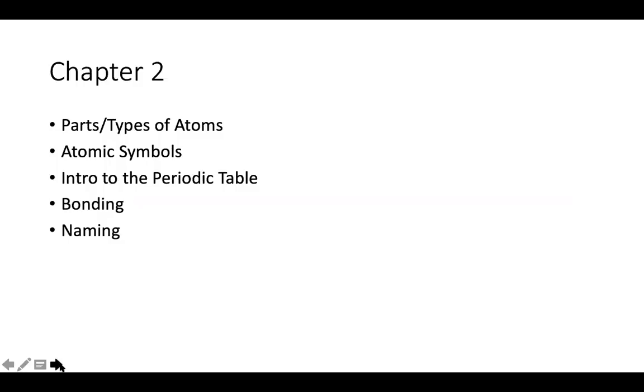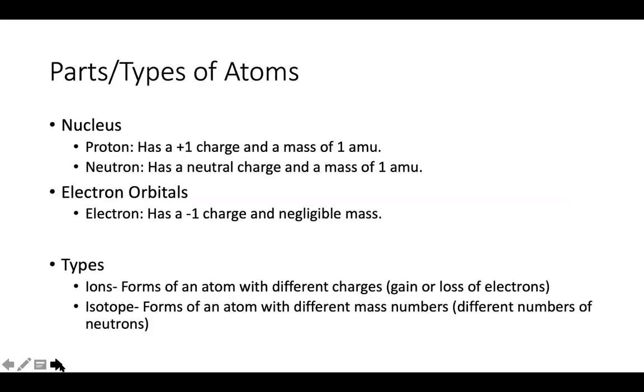Okay, let's jump into chapter 2. So I'm sure by now we're all familiar with the parts of the atom. So the nucleus is positively charged because it has protons, which have a mass of 1 atomic mass unit and a charge of +1. Neutrons are neutral in charge, and they also have a mass of 1 AMU, or atomic mass unit, right? So we pretty much assume that the entire mass of an atom is within the nucleus, okay?